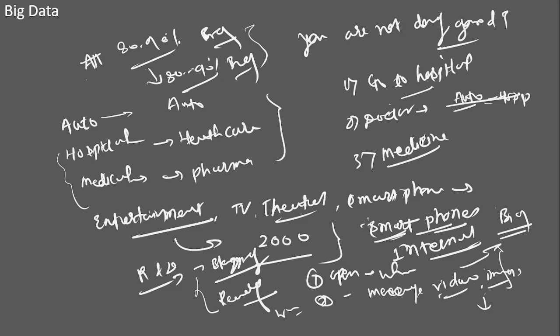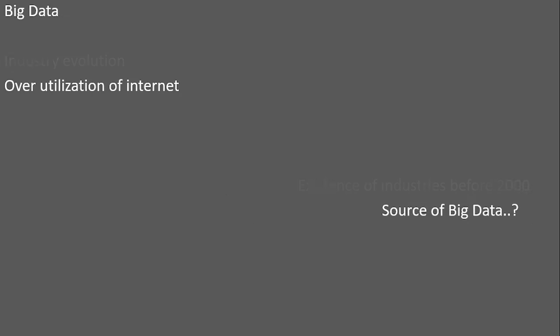After 2000, this big data is available, but what to do with this data, nobody knows.